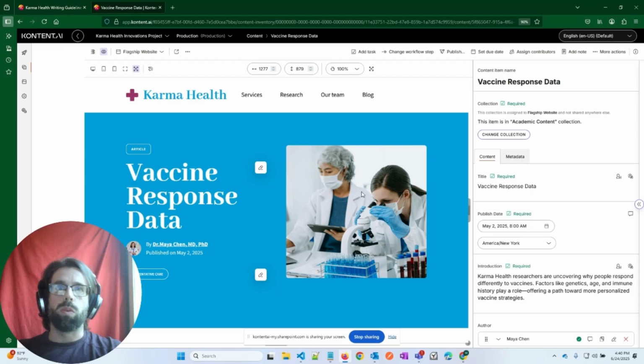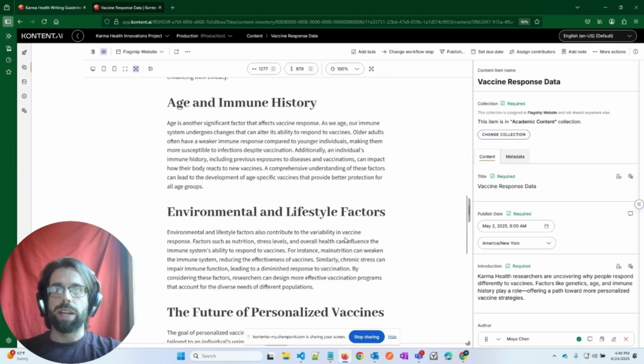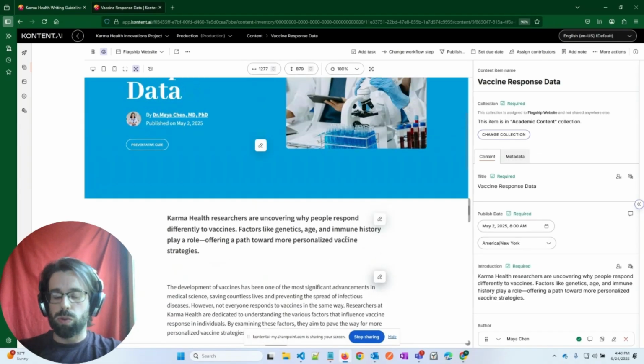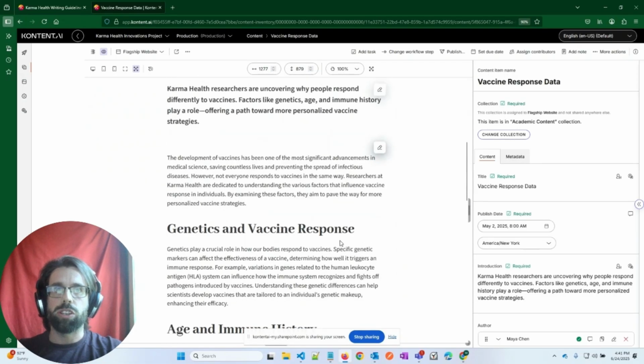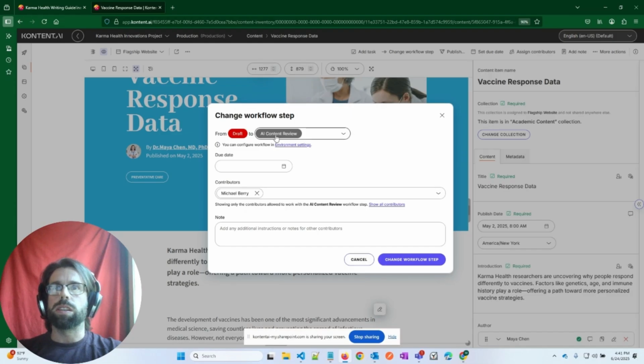Now let's say that we're Karma Health, we're creating blog posts, and we want to have an automation that checks the content that we've created here against those brand guidelines, and we want to use an external AI to evaluate and analyze the text here to make sure that we're meeting our brand guidelines. So I've created a workflow step in this content project called AI Content Review.